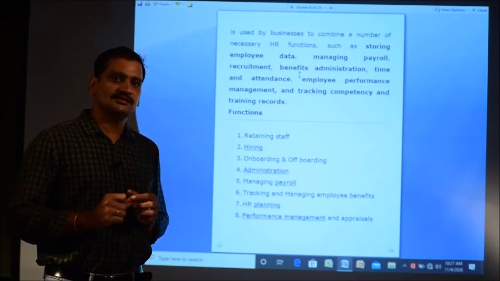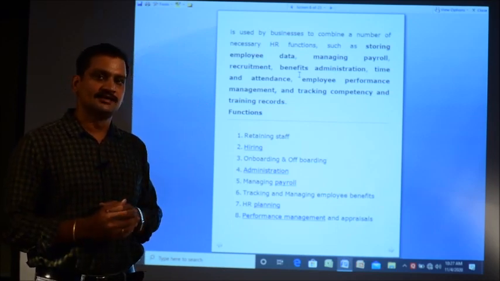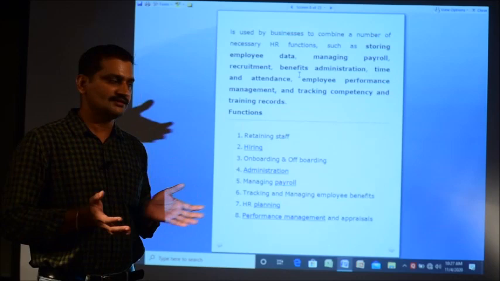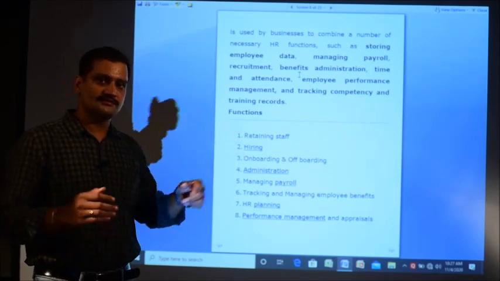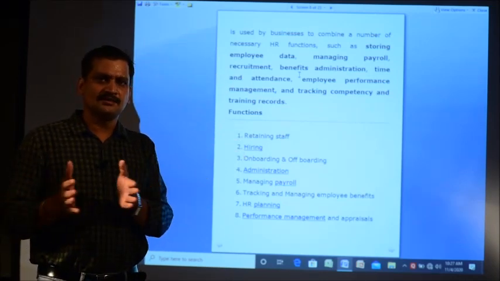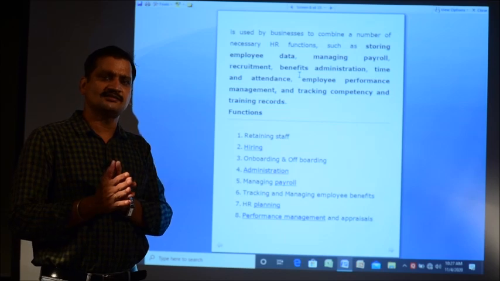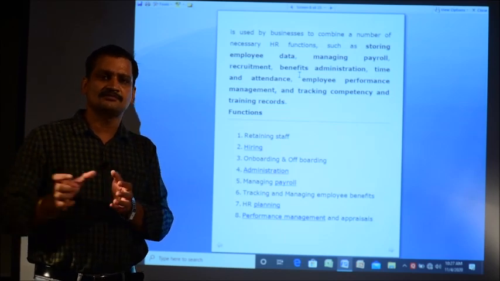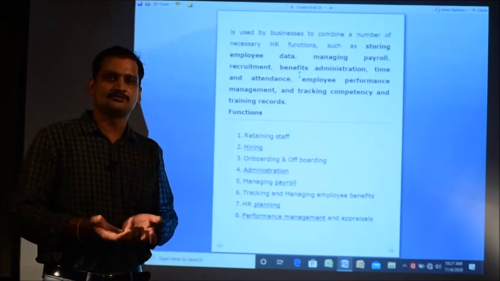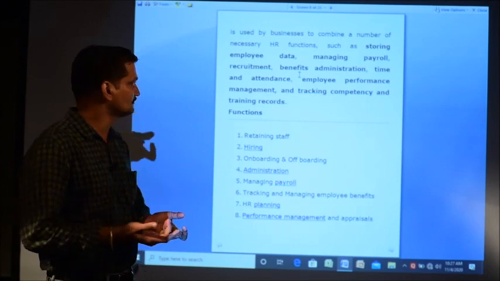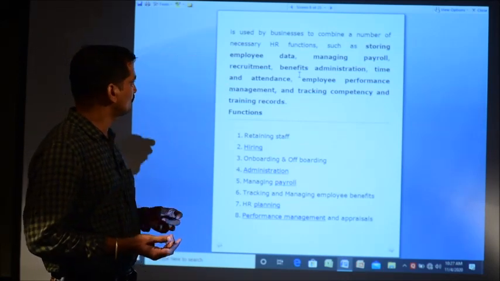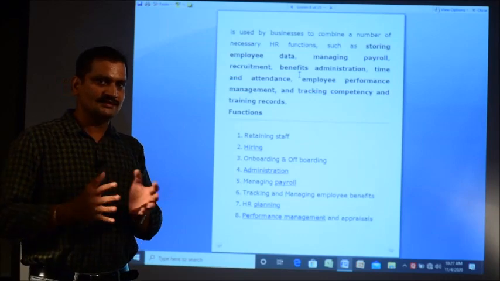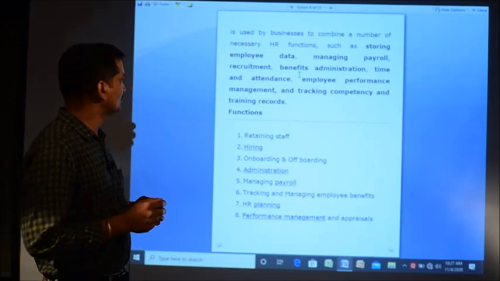Managing payroll. Every employee is going to get salaries, so it is also a part of this human resource management system, and sometimes it is also separated. Some small organizations only implement the payroll system instead of taking the entire suite of the human resource management system. So managing payroll, their salaries and all deductions, calculations are there to be made.